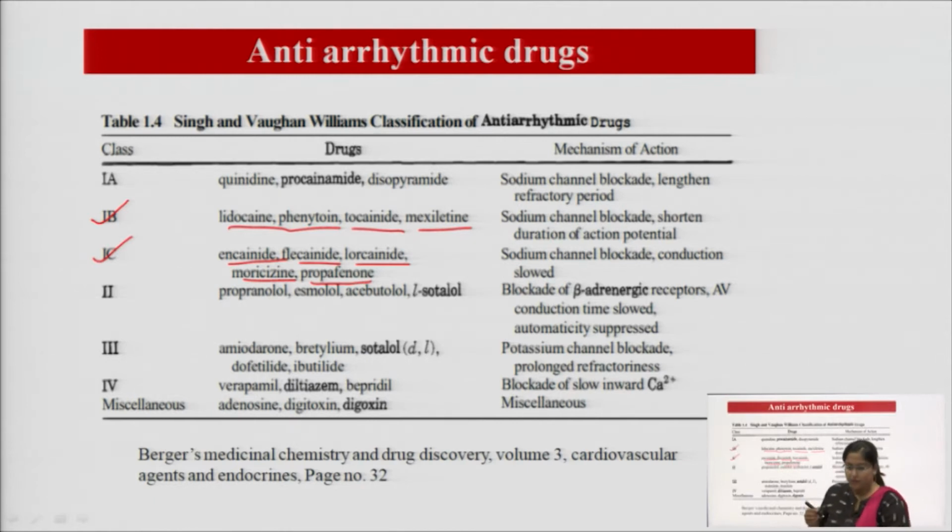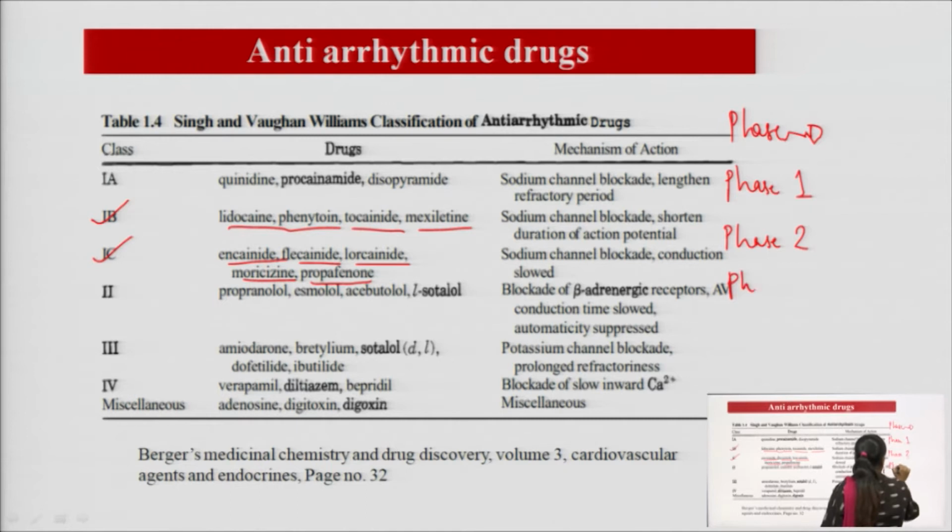In the last class, I told you that the conduction cycle of the heart is divided into 4 phases, that is phase 0, phase 1, phase 2 and phase 3. Phase 0 is called depolarization. Why am I telling you this again? So that we can relate to the 1B and 1C classes.